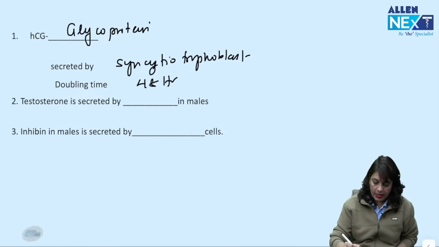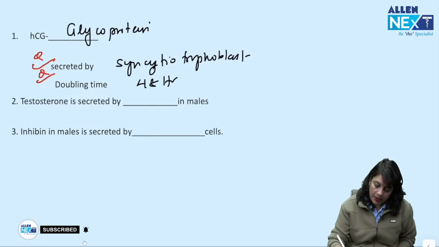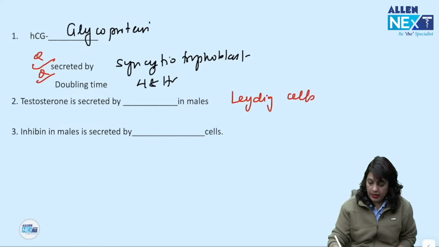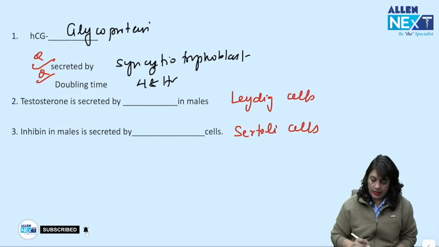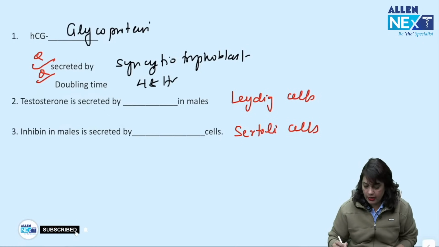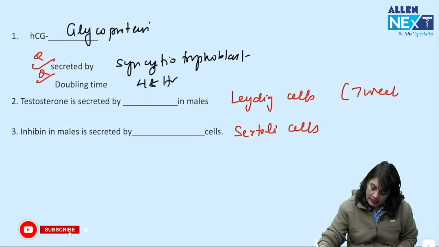Question from FMGE exam. Testosterone is secreted by Leydig cells in males and inhibin is secreted by Sertoli cells in males. Okay, inhibin is secreted by Sertoli cells in males. Testosterone, Leydig cells secrete as early as 7th week of intrauterine life.